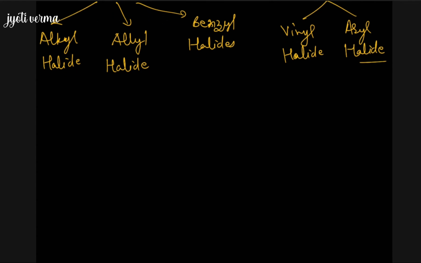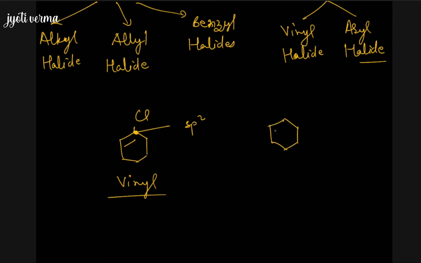Now let's take some more examples to be more clear about this classification. Say for example, we have this compound, and halogen is present here. What is this type? Here you should observe that this halogen is bonded to this carbon, and this carbon is sp2 hybridized. So this is a vinyl halide. Say for example, we have this compound and halogen is present here.